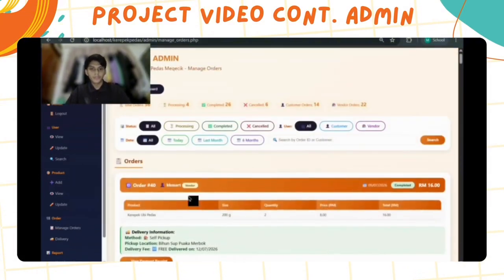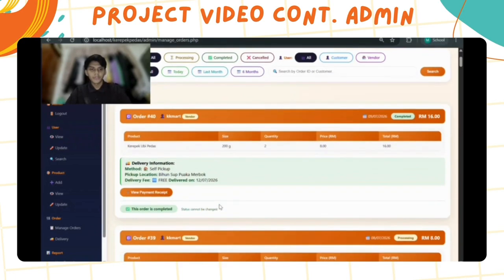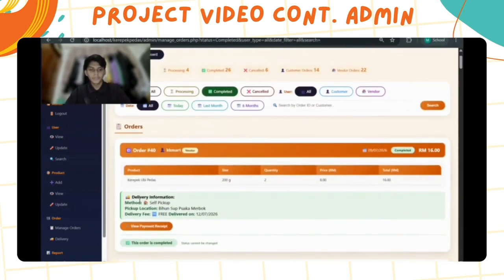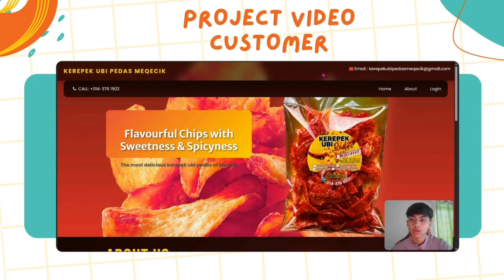And we go back to the manage order, and you can see here the order is already completed, and it will show the delivery information, the method, the pickup location, and delivery fee, and delivered on 12/7/2026. That's all.